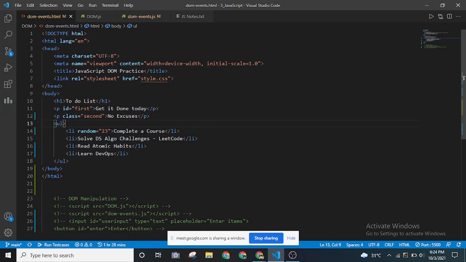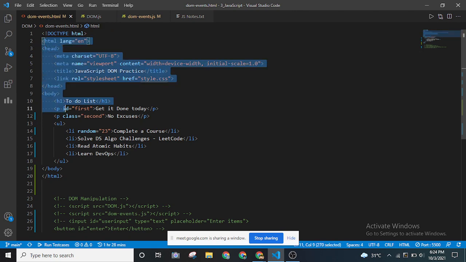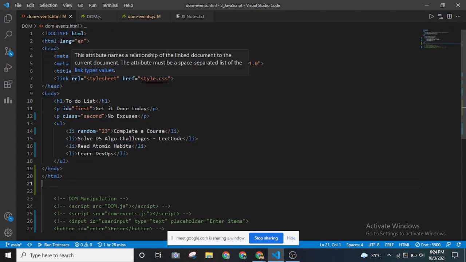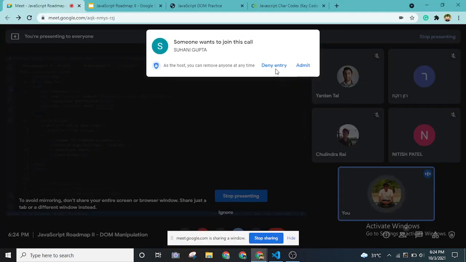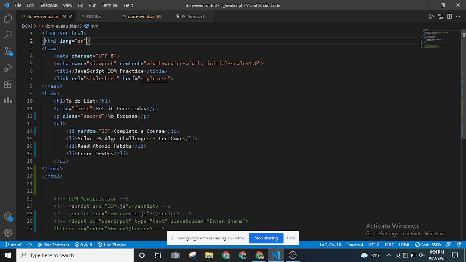Okay, so as you can see, these are the attributes that I was talking about. Even from the HTML tag, this lang stands for language, and we are setting it to English. So whenever our search engine Google tries to, if we deploy it, it will check for languages and all. This is how Google kind of gets that.